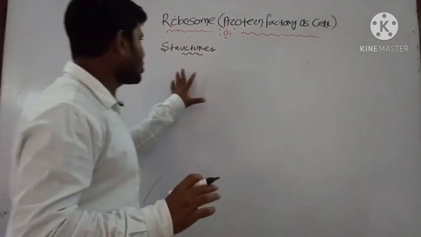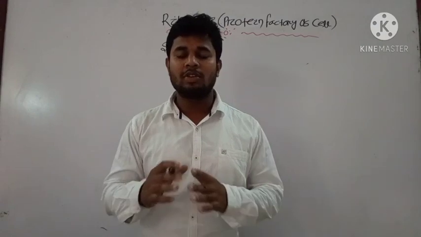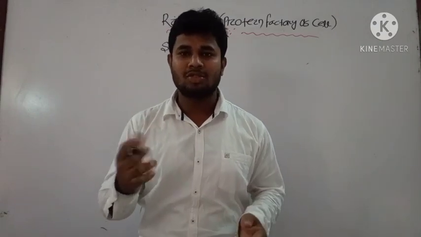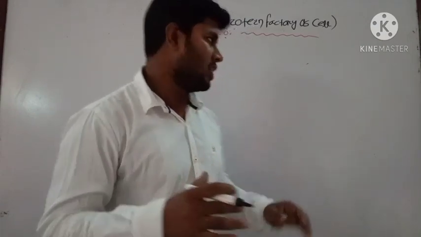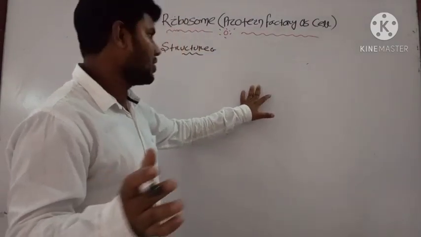Okay, let us discuss the structure of the ribosome. Usually we have two main components, your larger subunit and smaller subunit, which is the basic or structural unit of ribosome.